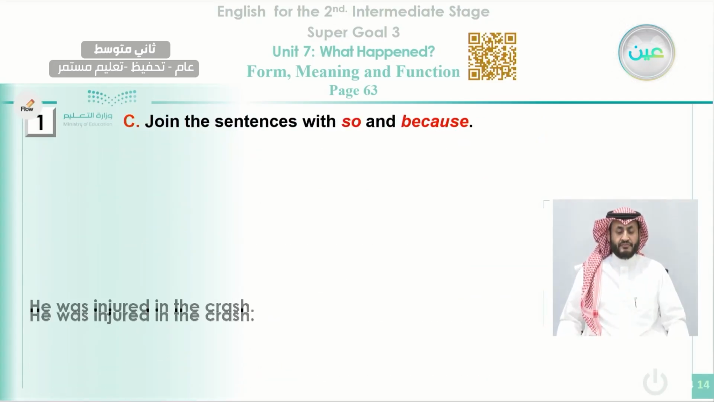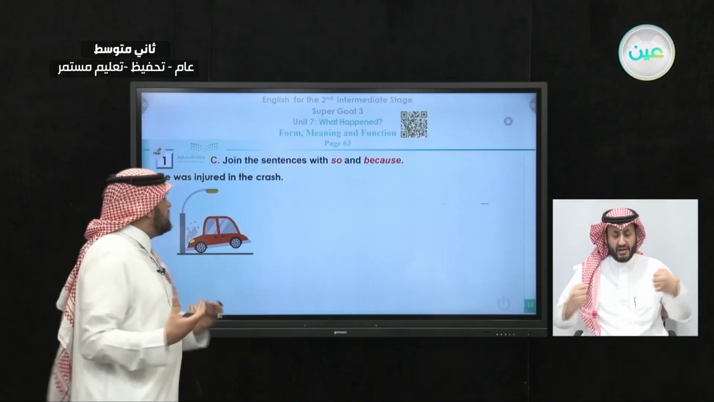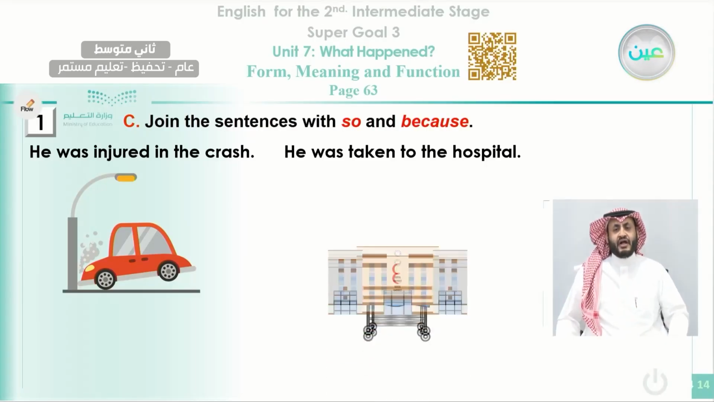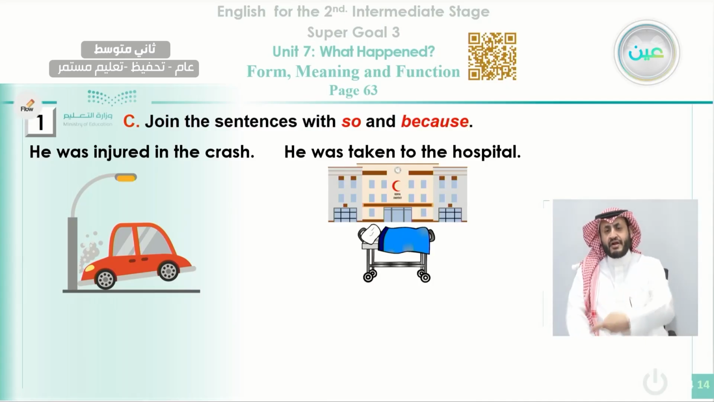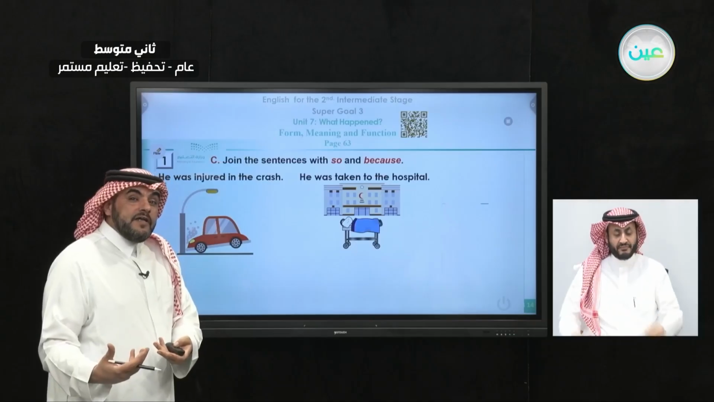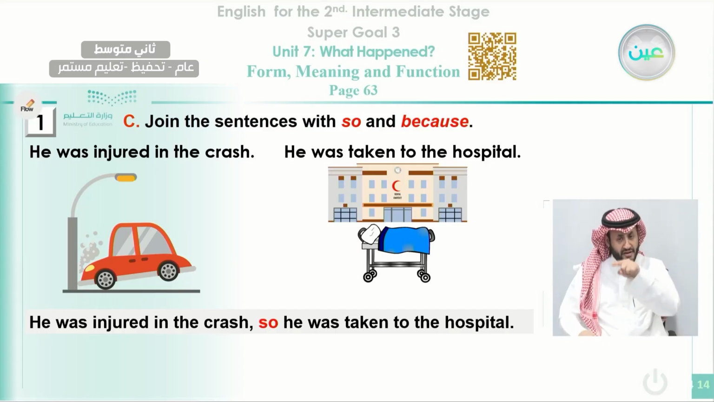And now we move also to exercise C to apply the same thing. He was injured in a crash. As you can see here, he was injured in a crash, and here he was taken to the hospital. Let's use so and because in one sentence, joining the first one. He was injured in the crash and he was taken to the hospital. If we want to talk about a reason, as we said, we use because. A result, we use so. So we can say, he was injured in the crash, so he was taken to the hospital.